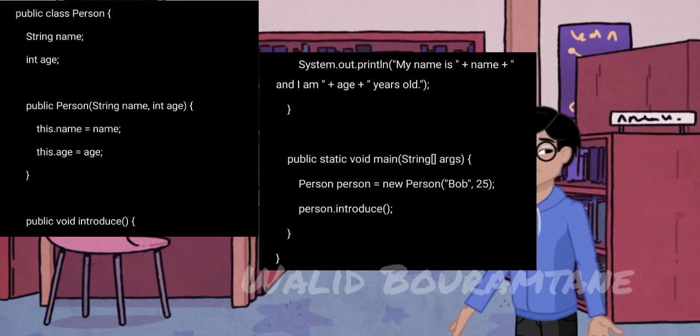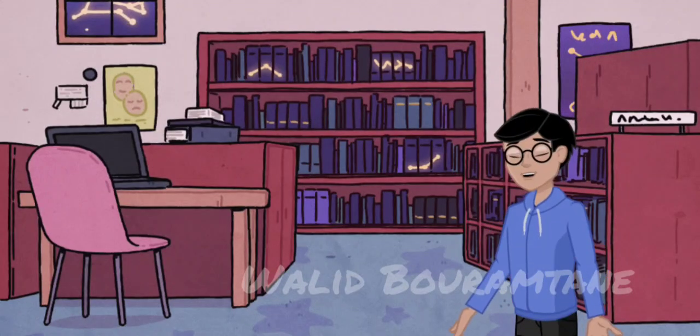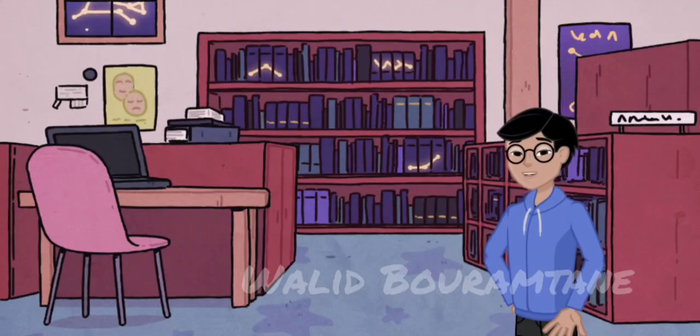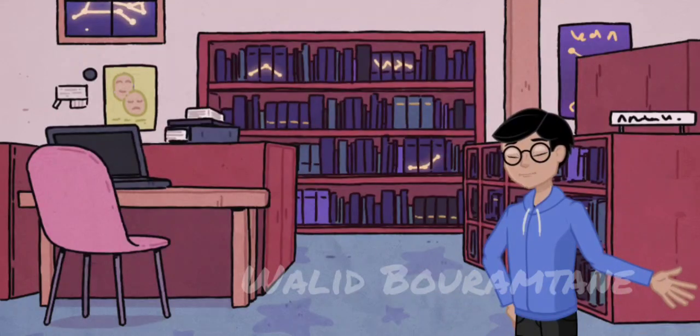An instance of the class Person is created and its method is called. Inheritance. Java allows classes to inherit properties and methods from other classes. The Dog class inherits the eat method from the Animal class and adds its own method, bark.